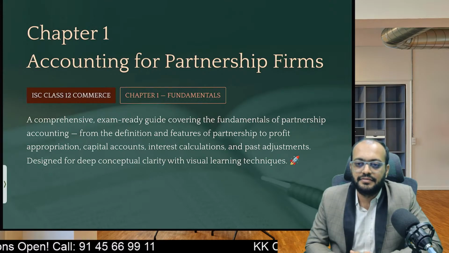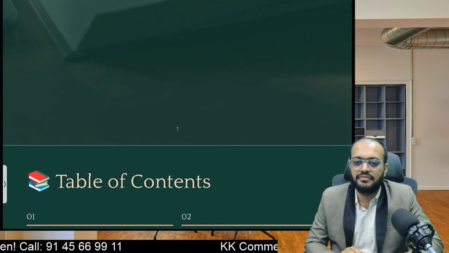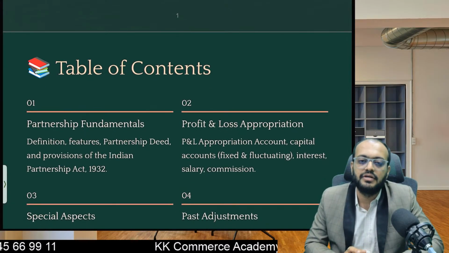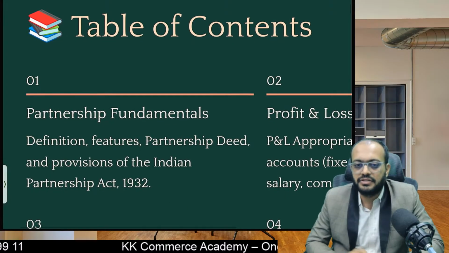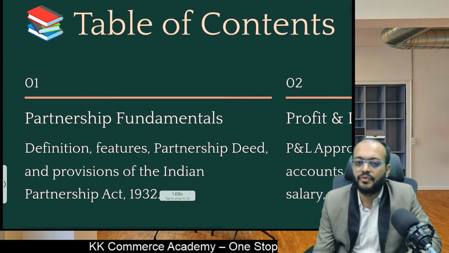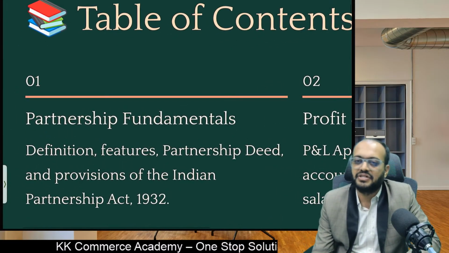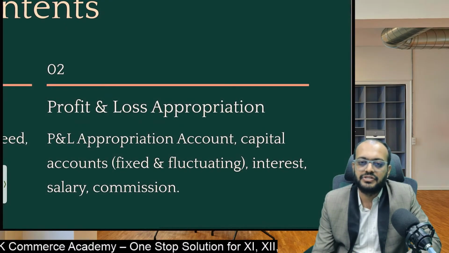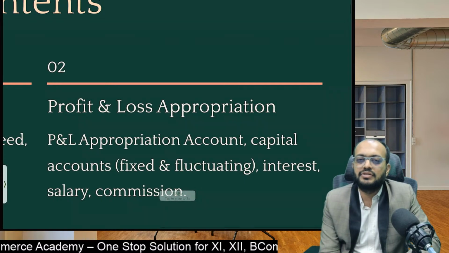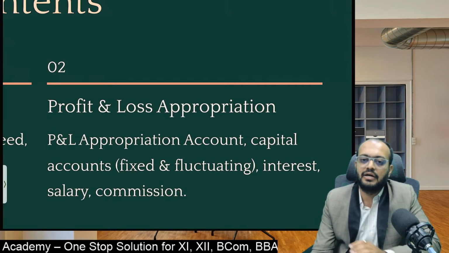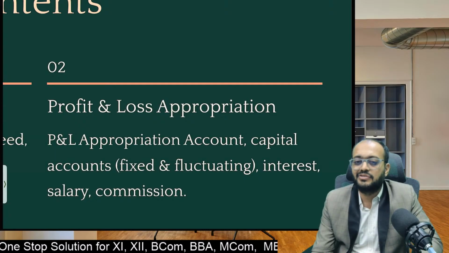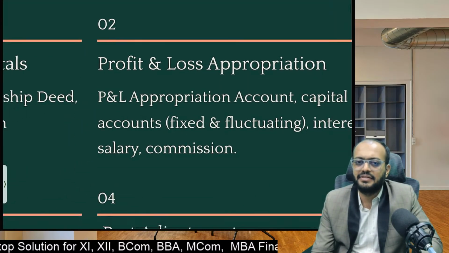Let's start with the contents, which topics we are going to cover here. First of all, we'll see the partnership fundamentals, basic things: the definition of partnership, its features, partnership deed, provisions, and so on. Then next is the profit and loss appropriation account, where we'll see how profit is distributed among the partners. Then interest on capital, interest on drawings, and multiple things.